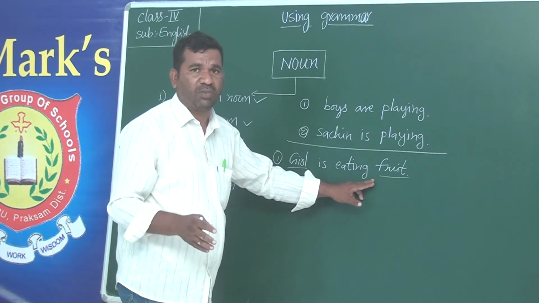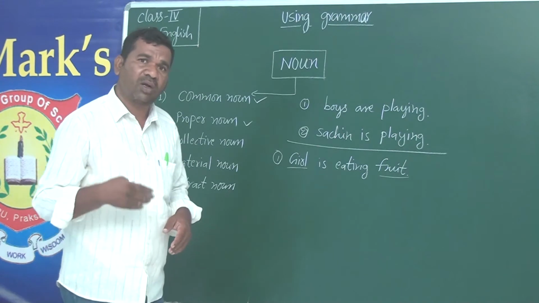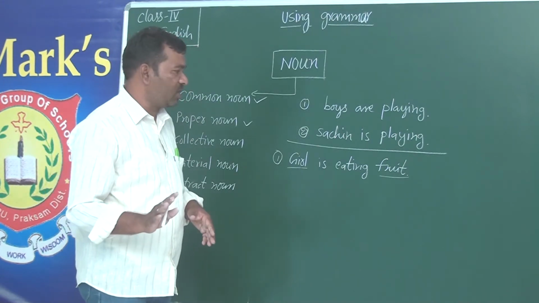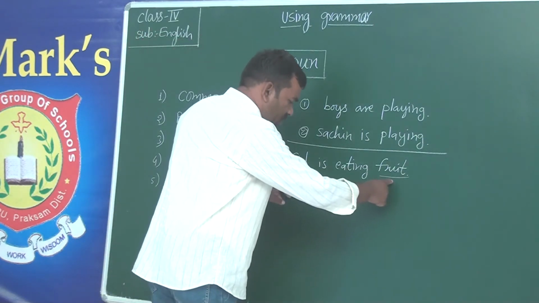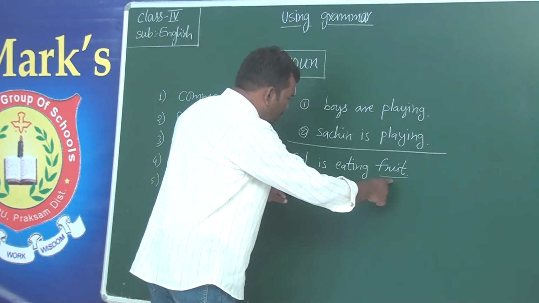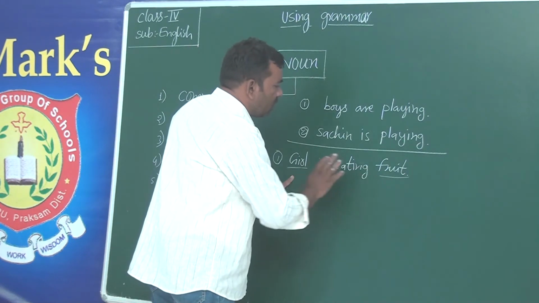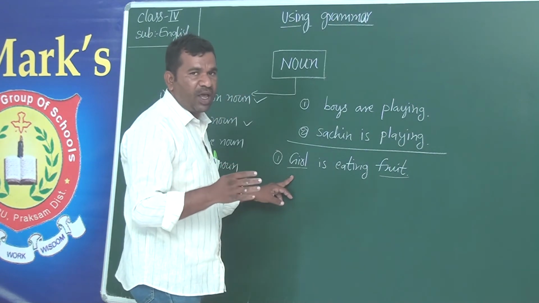It might be mango, it might be banana or custard apple or whatever fruit. It can be anything. Okay? So common noun is a naming word for either person or thing, place or any area.